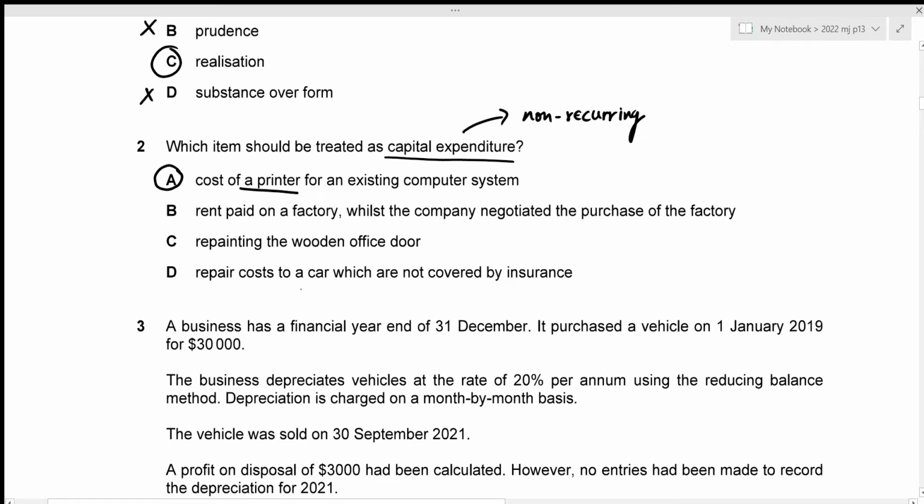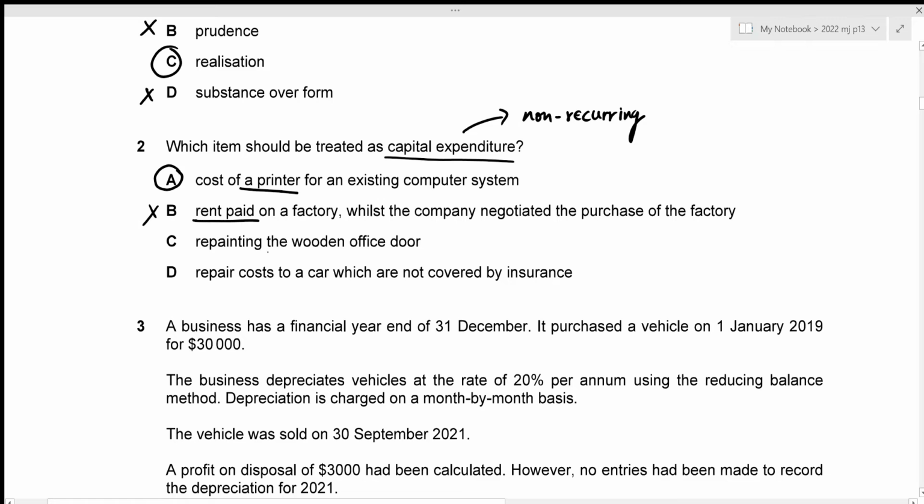The second one is rent paid on a factory whilst the company negotiated the purchase of the factory. So rent paid is obviously an expense which occurs every month, right? And these are the expenses that are recorded in our income statement, which would obviously categorize it as our revenue expenditure. So option B is incorrect.